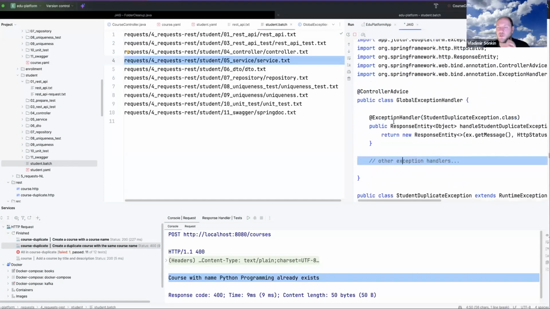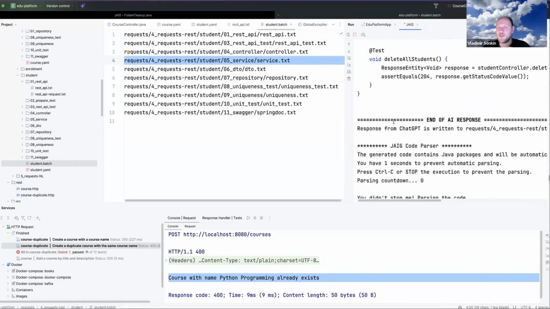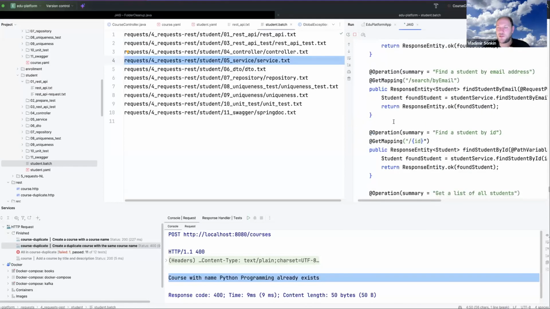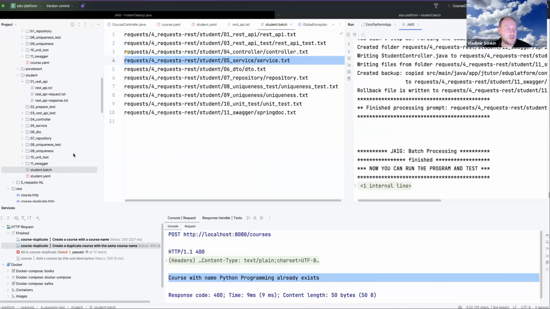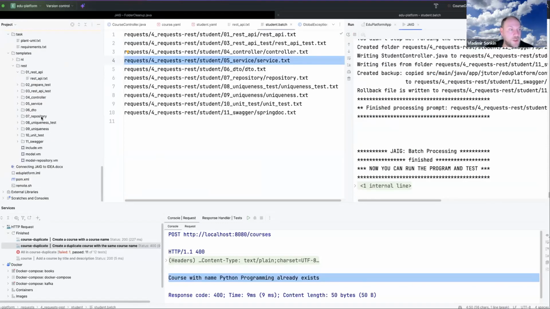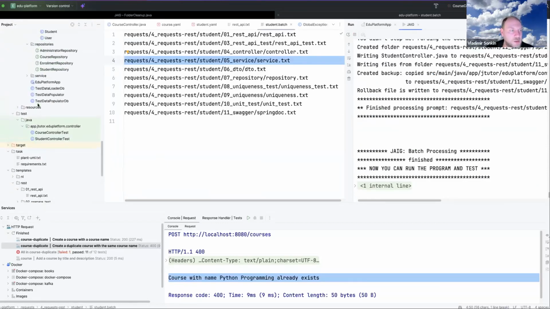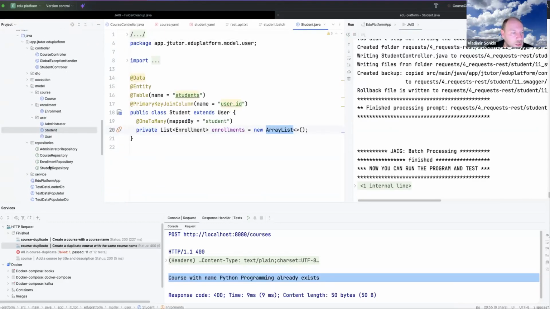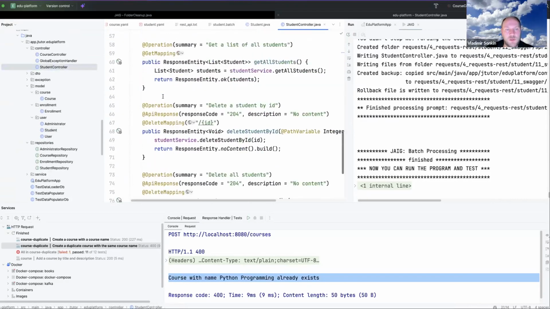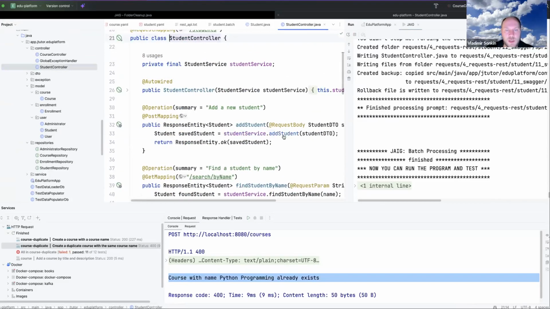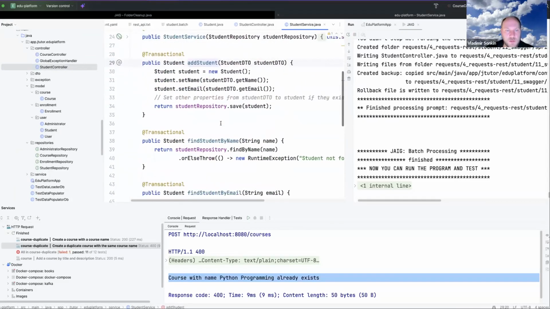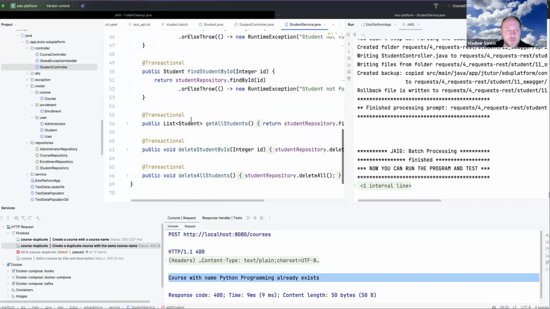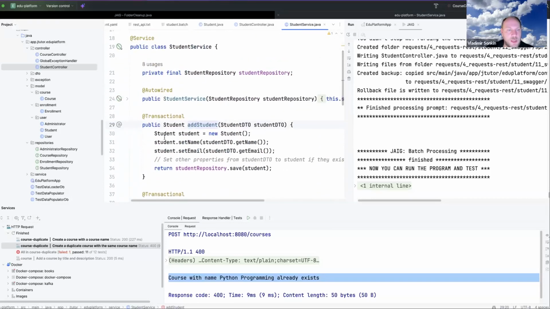That's why I said that everything has to be... It's not so automatic as it could be, but let me look. Okay, it actually finished the generation, and theoretically it should be working. Not sure exactly, but okay, we have the student controller. Student controller is fine, and we have, for example, this student service.